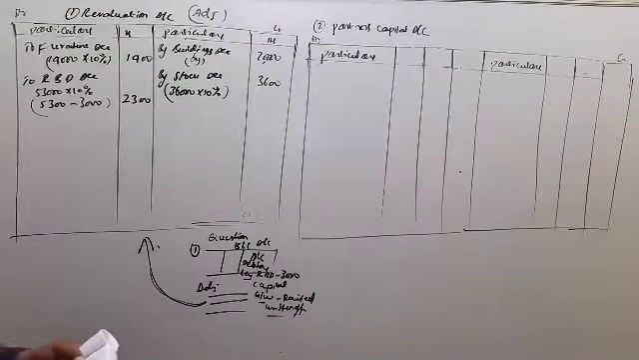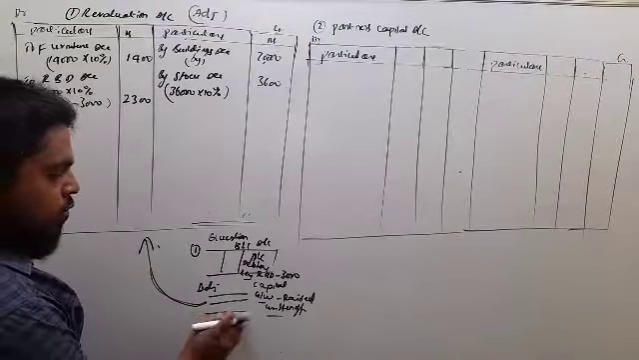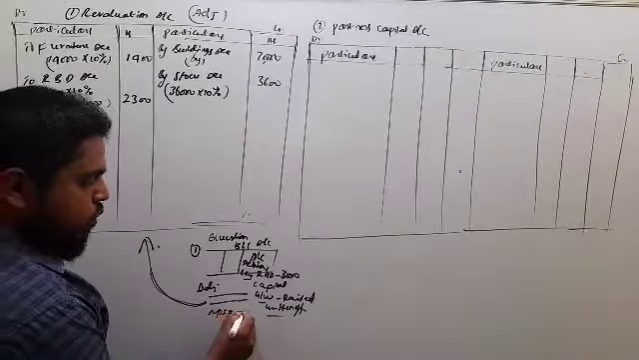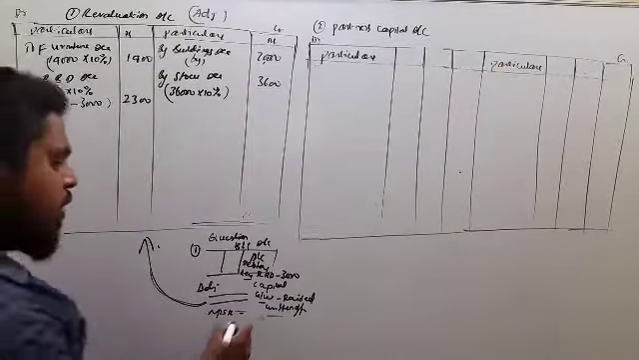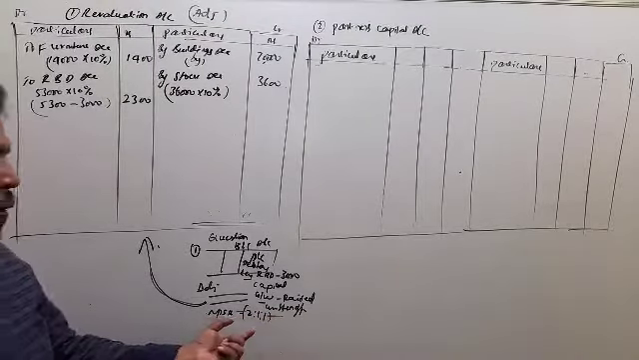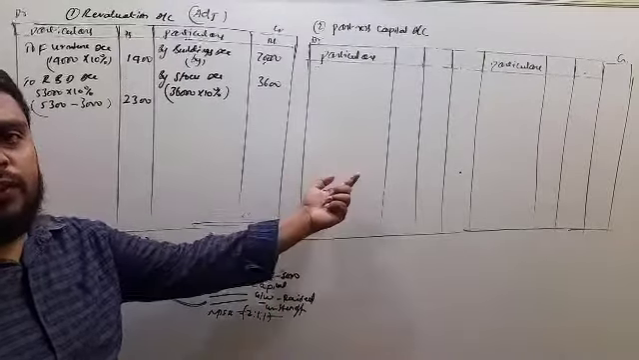Next, see this question, new profit sharing ratio also he has given. So this new profit sharing ratio is 2:1:1. This ratio we have to use to write off the goodwill amount, that is in the second step.